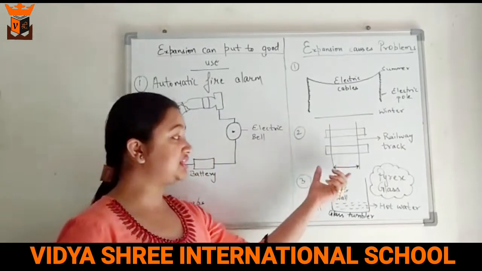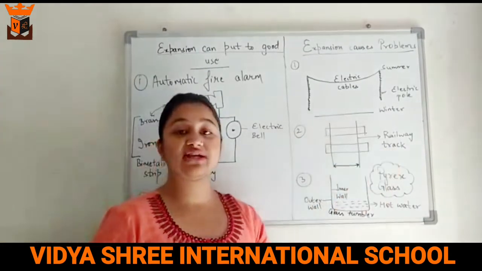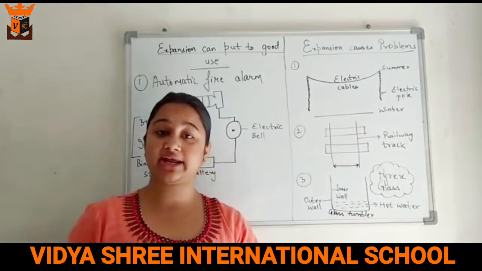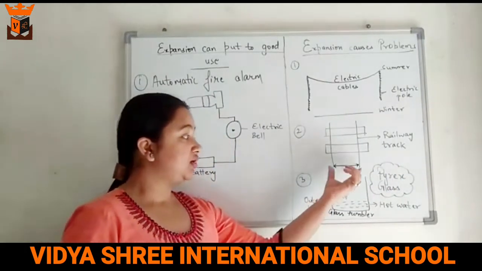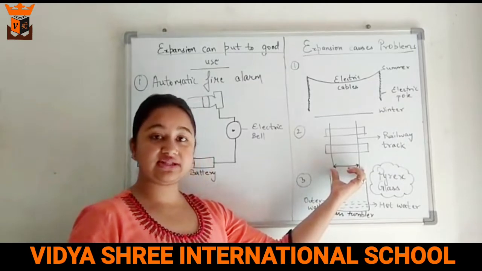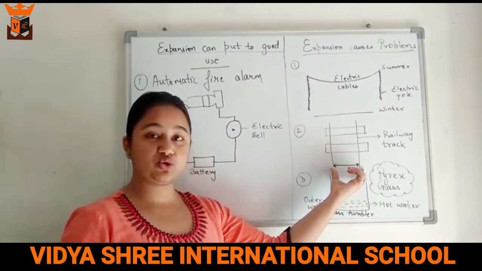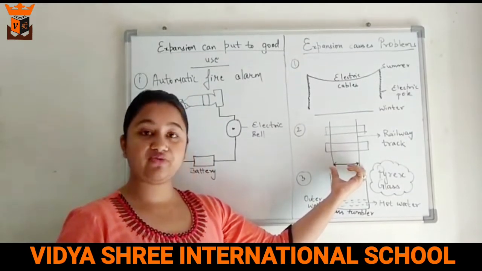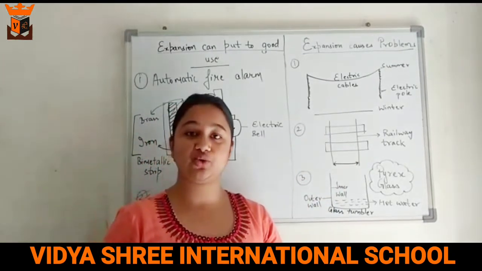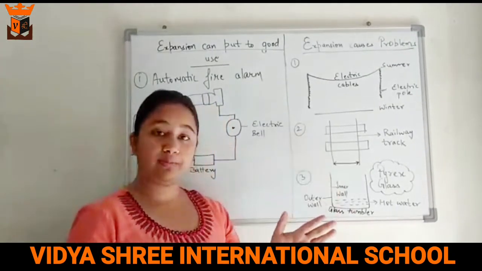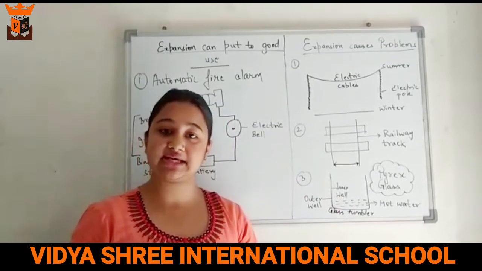The second disadvantage is, you all know that the railway tracks are made of iron, which is a solid and can expand also. So between the railway sections, there is always some gap left. Why is it so? Because if we do not leave the gap for contraction and expansion, what will happen? The metal will bend and this can lead to very serious accidents.